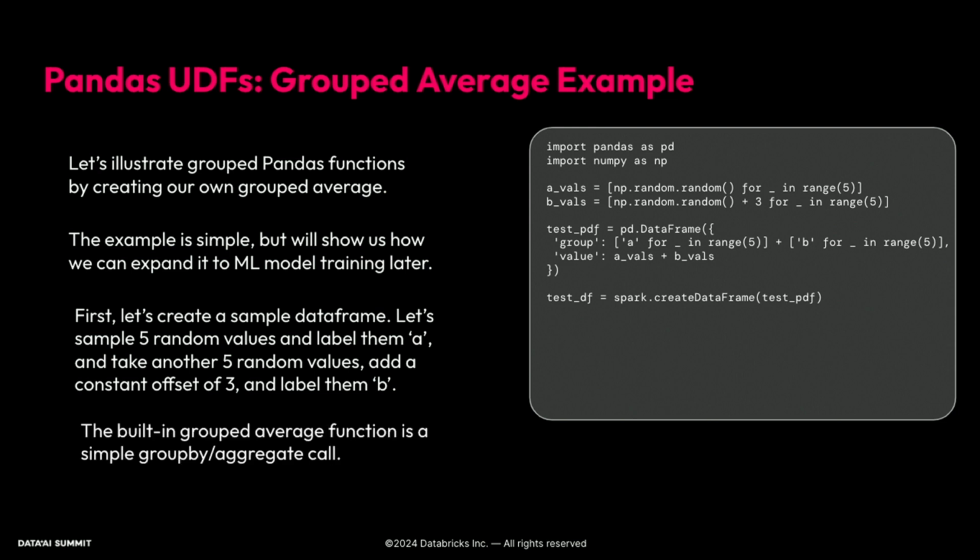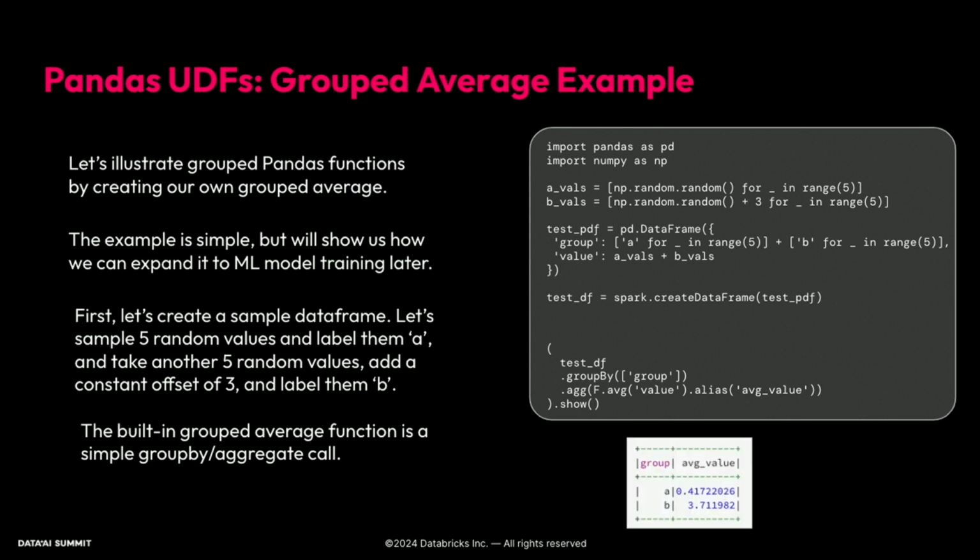The built-in grouped average function is a simple group by and aggregate call. So if we want to use the built-in, we can do something like this. We can use our test data frame, group by our group, and aggregate and take our average value. And this gives us a data frame, which is being hidden by my commentary, but it's groups with a single float value indicating the average values there.